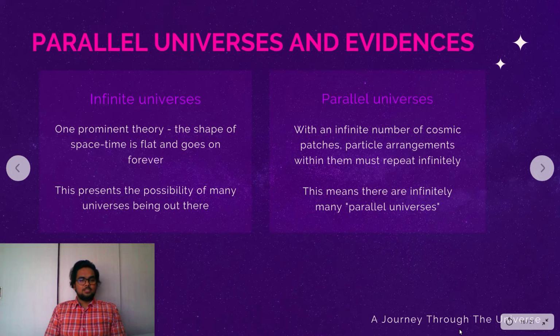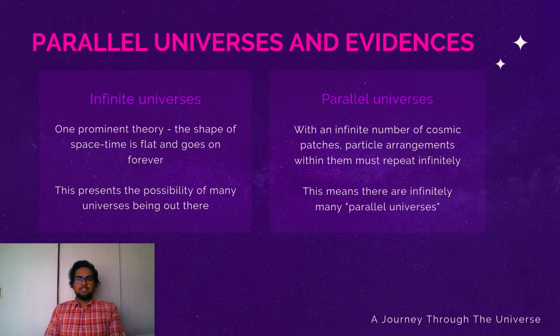So one is parallel universes and the other is infinite universes. So let's look at infinite universes. We don't know what the shape of space-time is exactly. One prominent theory is that it is flat and goes on forever. This would present the possibility of many universes out there. But with that in mind, it's possible that universes can start repeating themselves because particles can only be put together in a finite number of ways.